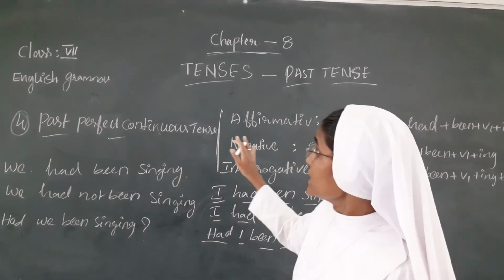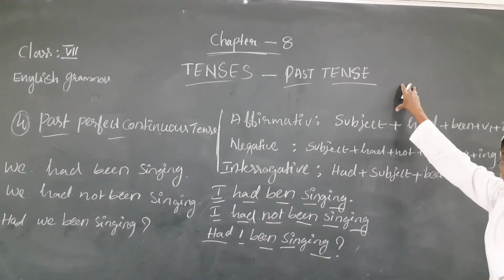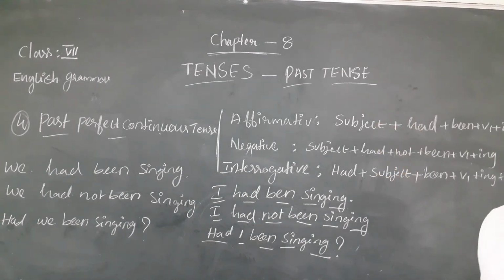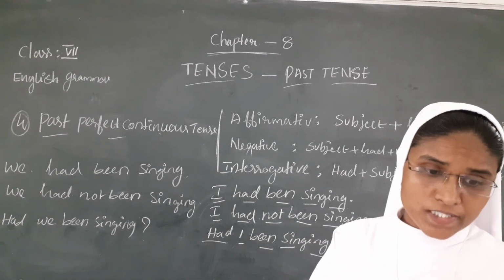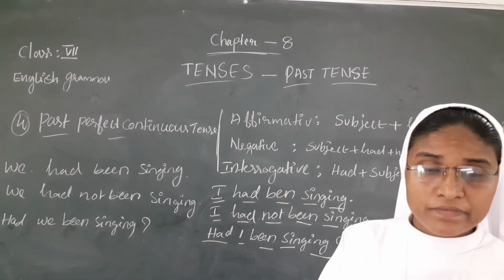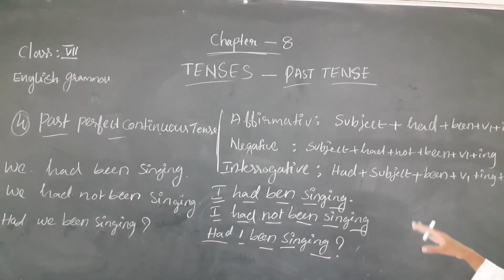Okay, these are the past perfect continuous tense. In the past tense, there are four forms: simple past, past continuous tense, past perfect tense, and past perfect continuous tense. Okay, we completed this. I think you understand this.